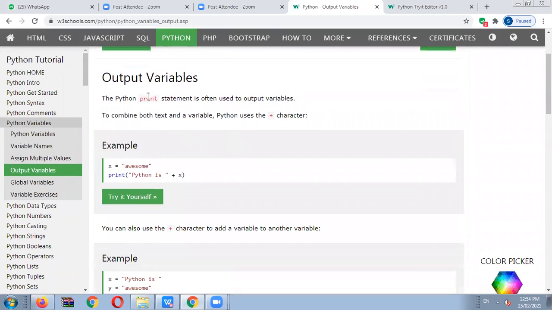Okay, so after that, we will use the next concept, that is Python output variables. We know that output means print. With the help of the print statement, we print the data on the output screen. But for combination purposes, Python uses the plus character. So with the help of the plus character, we combine text or a variable in Python in a print statement. So the plus sign is very important.